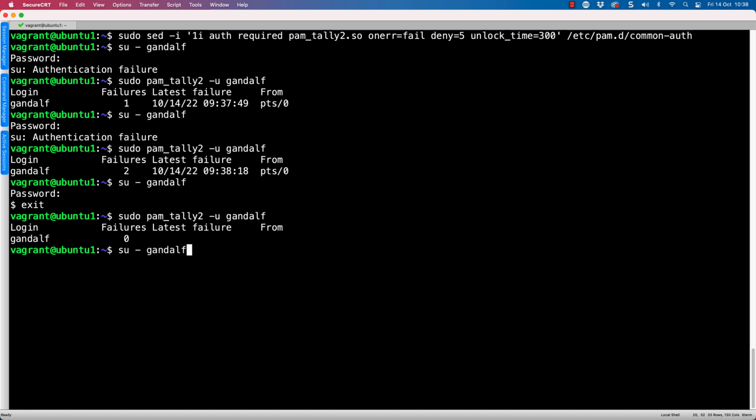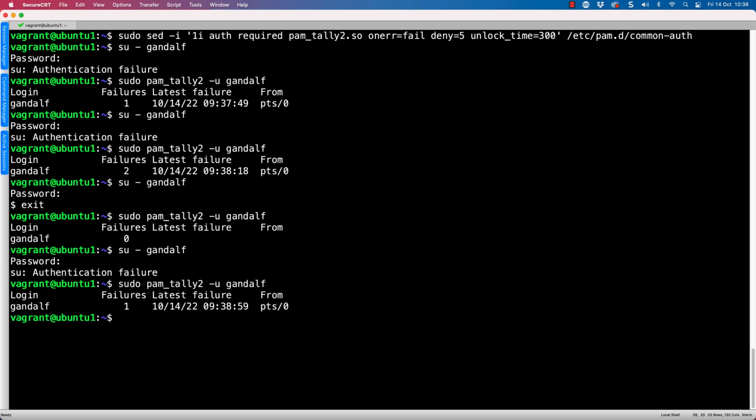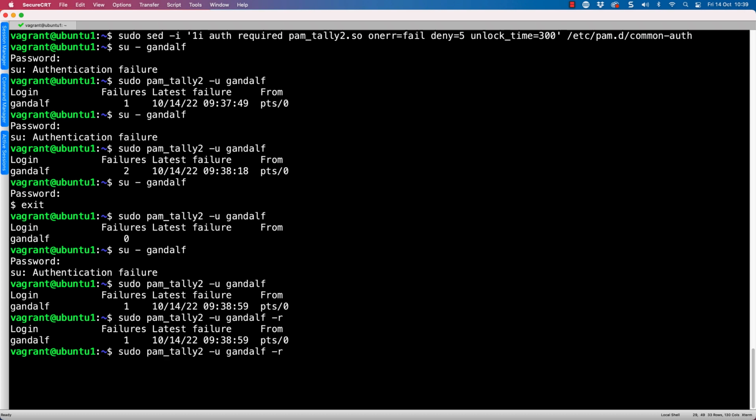If we create another failure, so a bad password, and let's say the user had continued and had locked themselves out, we're going to leave it at our 1, but we can assume they've got up to 5. We can then go through and reset, so -r to reset. It does print the count, but if I then run the tally again, we can see it also cleared the failures. So hopefully this gives you the idea of how we can lock user accounts that are using bad passwords, but also the importance of the correct ordering in your PAM files.